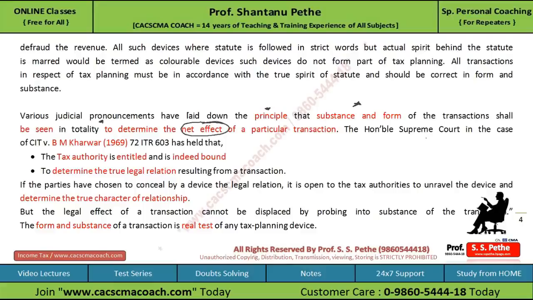So the Supreme Court stated in the case of B.M. Kharwar that the tax authorities are entitled and indeed bound to determine the true legal relation resulting from a transaction. And it says that the form and the substance of the transaction is the real test of determining whether it is tax planning or tax avoidance.